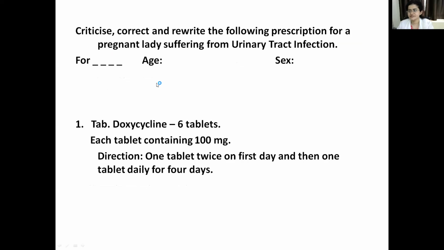Then the second CCR is: criticize, correct and rewrite the following prescription for a pregnant lady suffering from UTI, urinary tract infection. So what is the treatment they have given here? Doxycycline 6 tablets, and each tablet of doxycycline contains 100 milligrams of the drug. Direction: 1 tablet twice on the first day, then 1 tablet daily for 4 days. This is the given prescription.